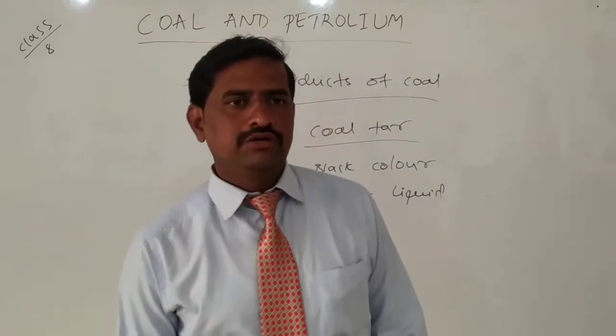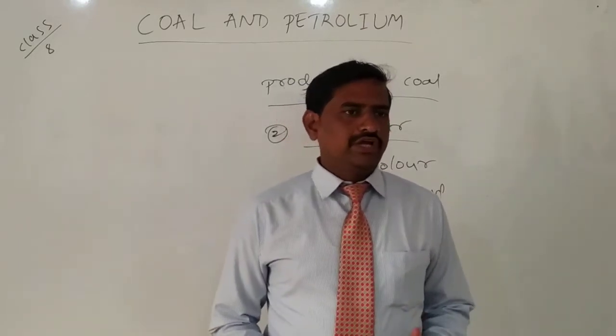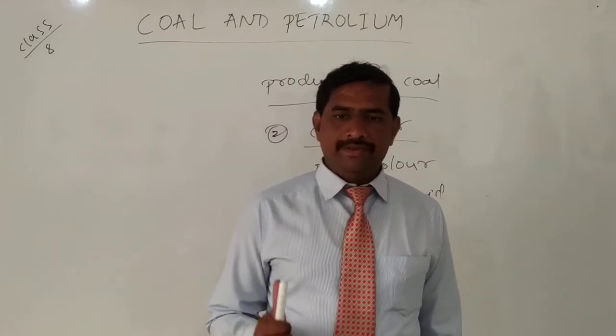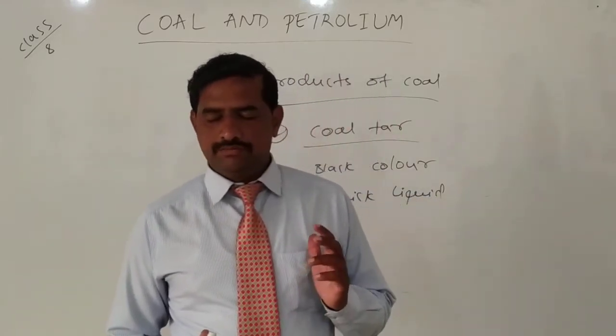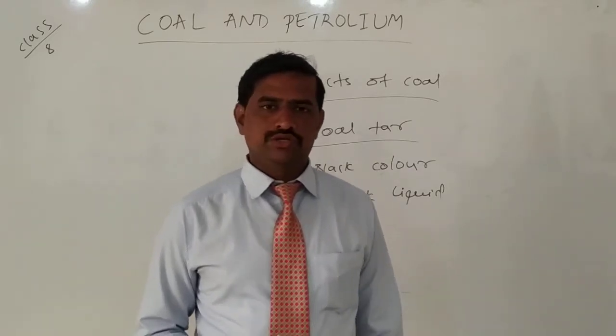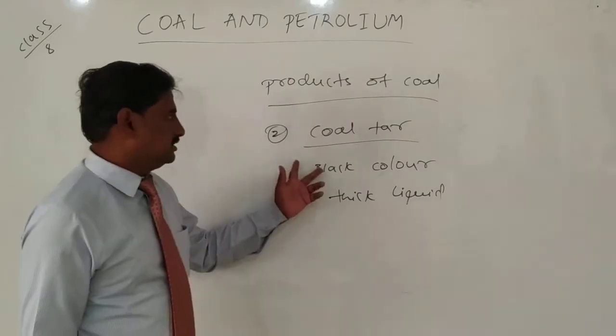It is also used for naphthalene balls, the moth balls we use as insecticide to kill insects. Coal tar is also used for photographic pictures, in the manufacturing of paint and plastic, and also in explosives. So this is about coal tar.